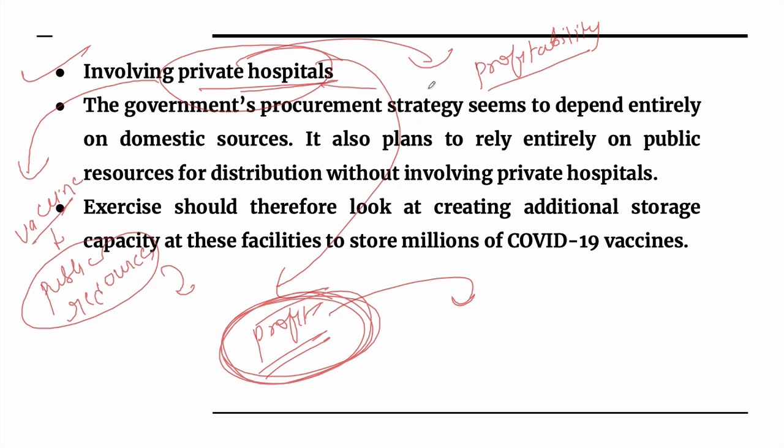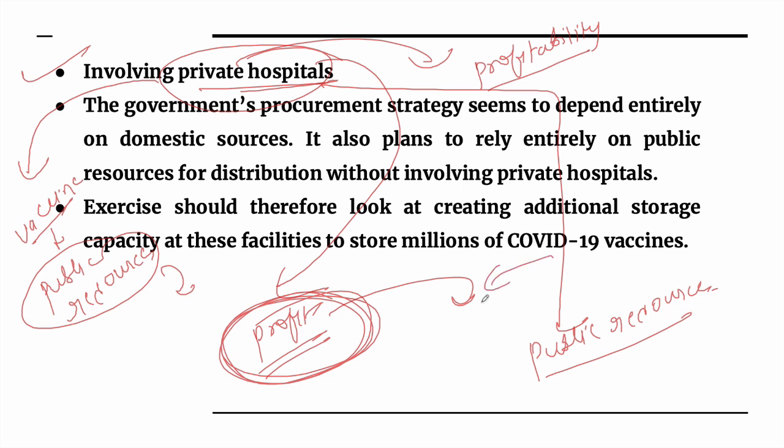The second argument that we can give is about the resources. Public resources are not sufficient. It means public hospitals or government hospitals, or the infrastructure required to store vaccines. You require that also. That is also not sufficient when you talk about the public infrastructure related with vaccine storage.